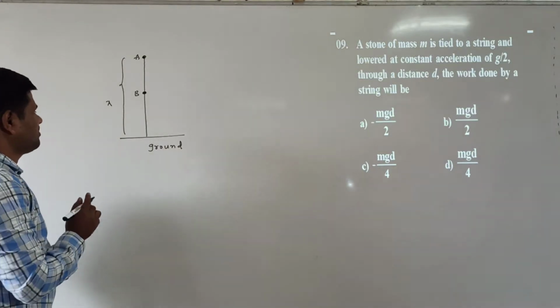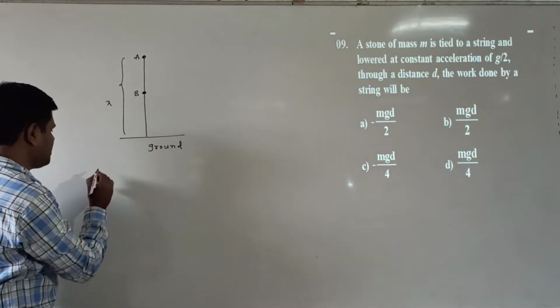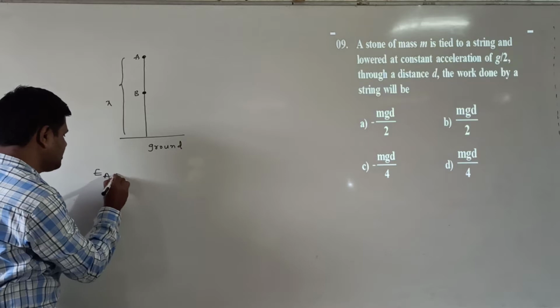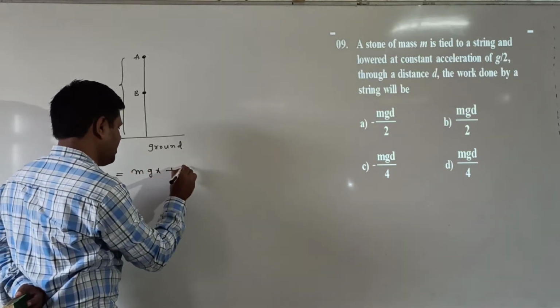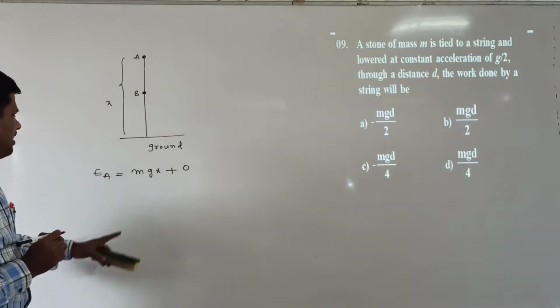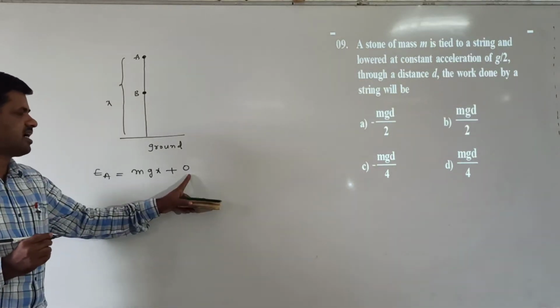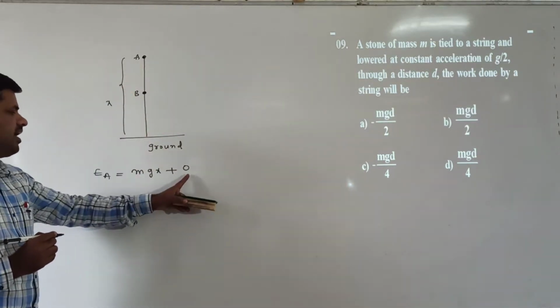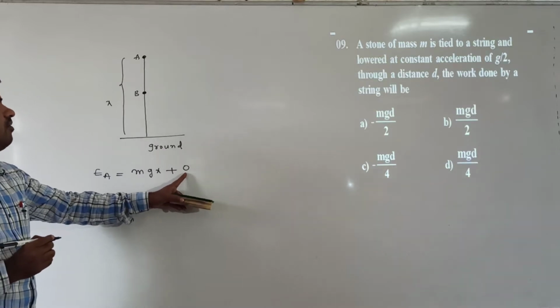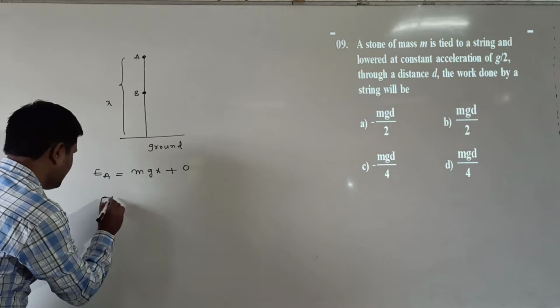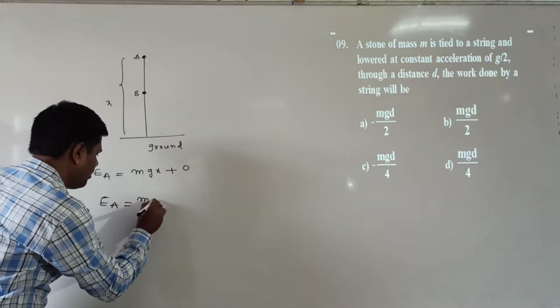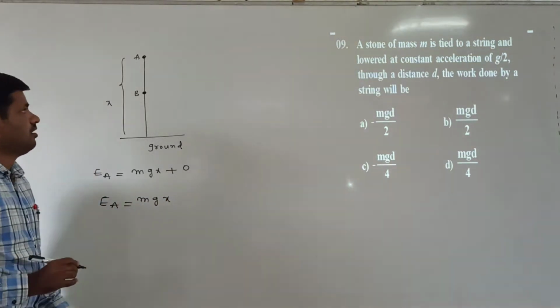At the x distance, there is only potential energy. Here kinetic energy is 0. So, total energy can be written as potential energy plus kinetic energy. Kinetic energy at the maximum height is 0, because velocity is 0. So EA is equal to mgx.